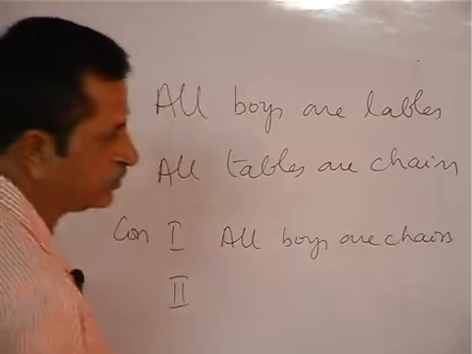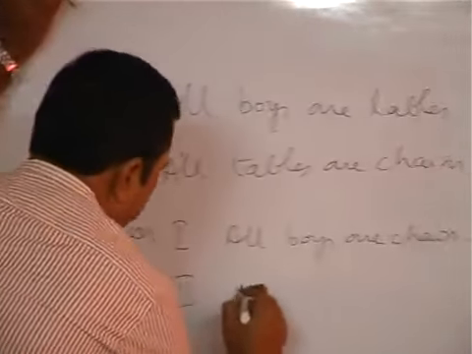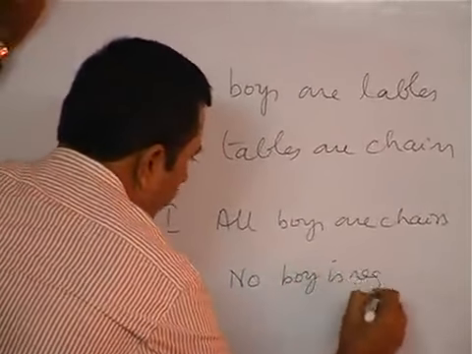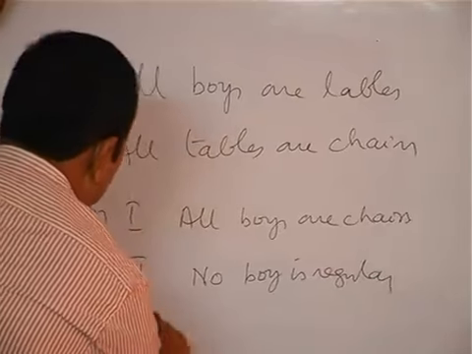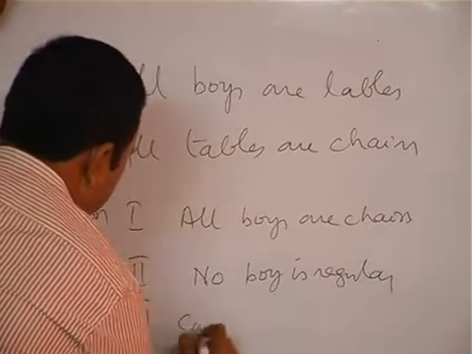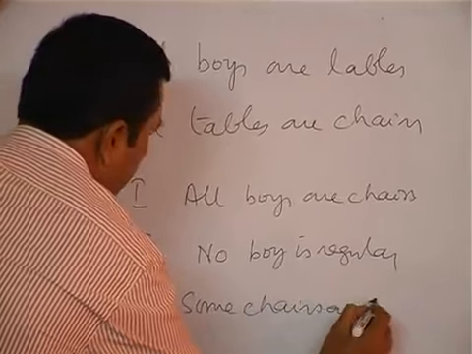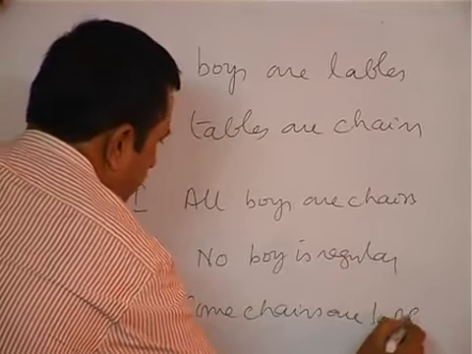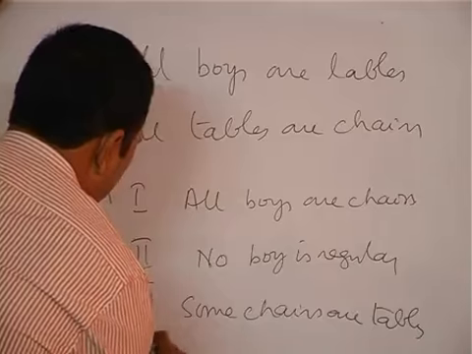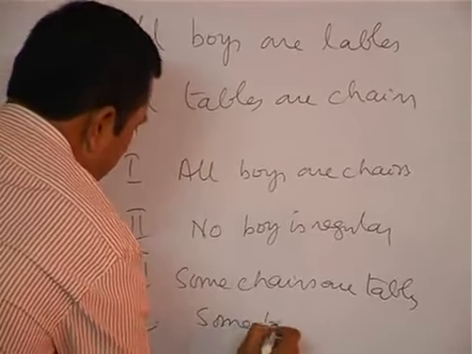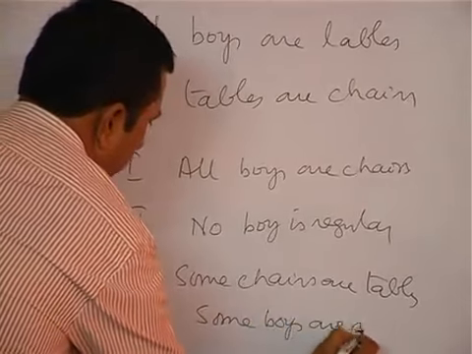Conclusion 2: no boy is regular. Conclusion 3: some chairs are tables. Conclusion 4: some boys are regular.